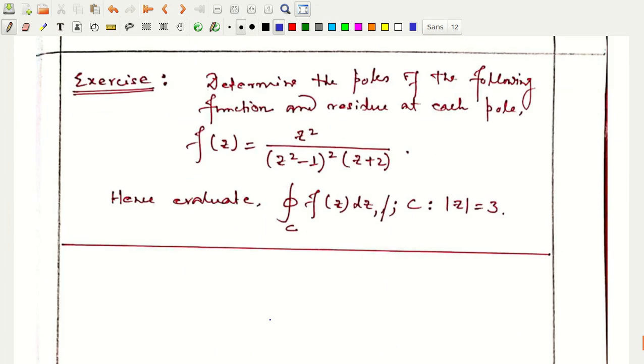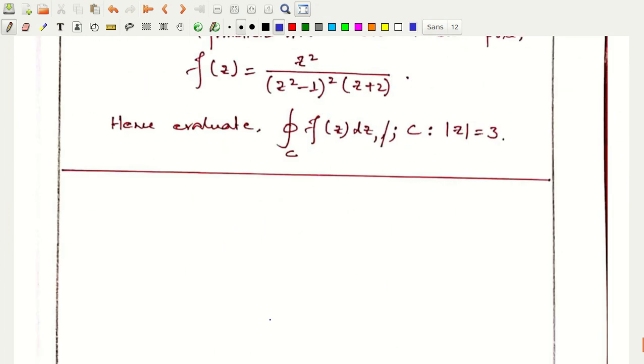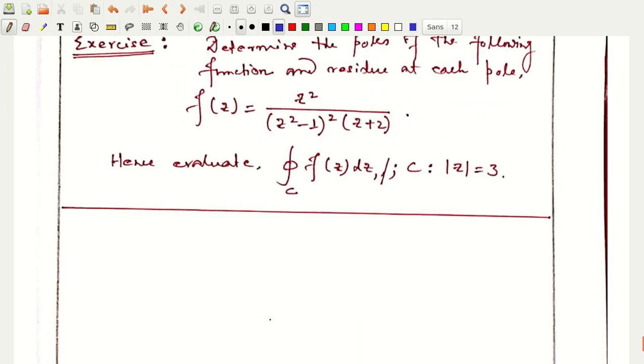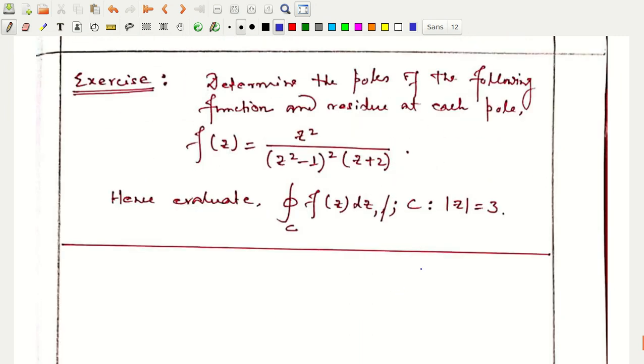I give you an exercise to perform, which is very simple, and you can perform, I hope, directly. If in case of any problem, if you face any problem, let me know. I'll try to explain that to you.